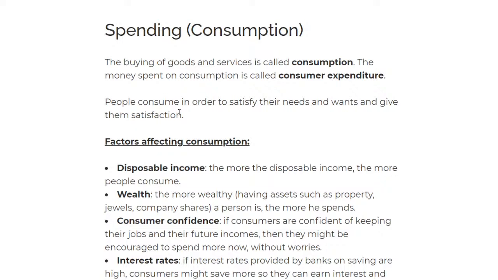So you all know this, okay? So let's have a look at the factors that affect consumption, and most of these factors are almost similar for all three of them. So we start with number one, disposable income.